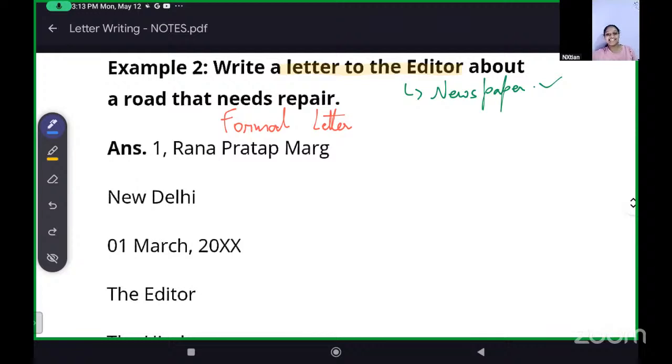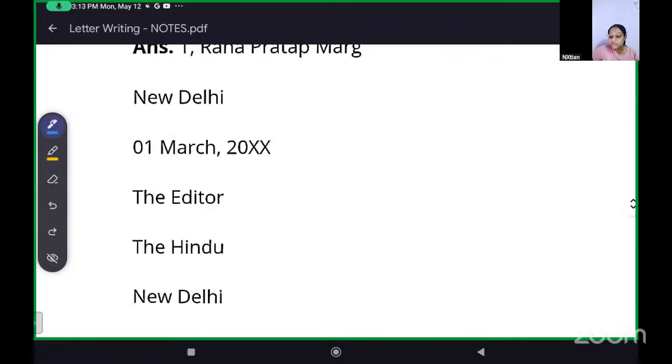We just write the editor, not mentioning the name of the editor. And then the name of the newspaper also. It can be Times of India, Times Now, Hindustan Times, anything. Usually, I used to write Times of India.